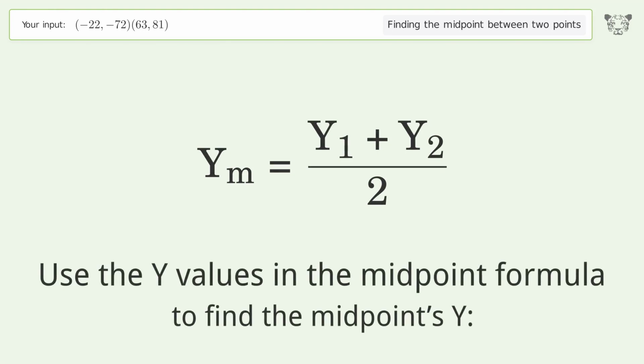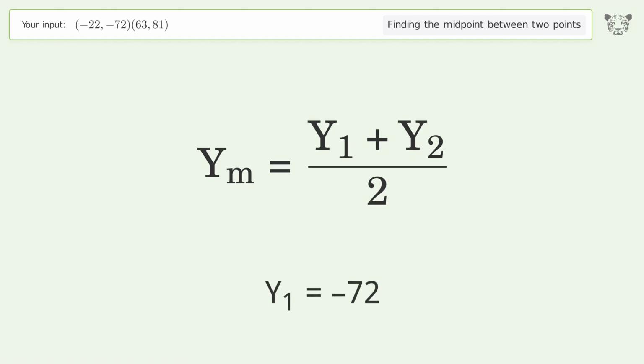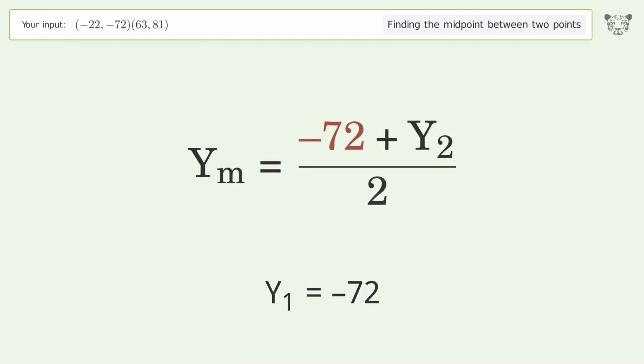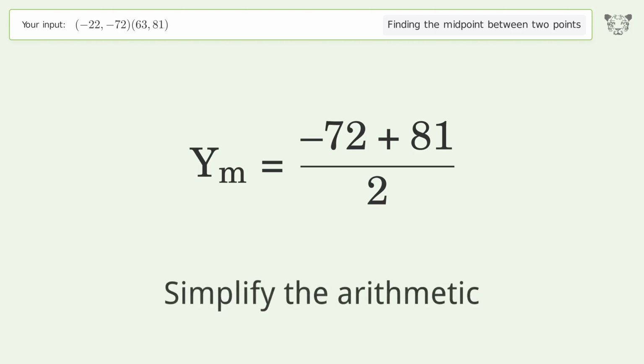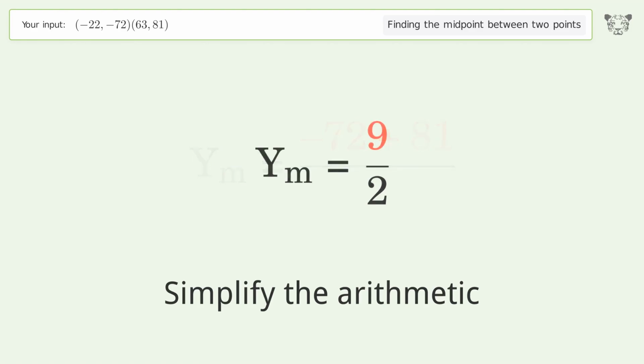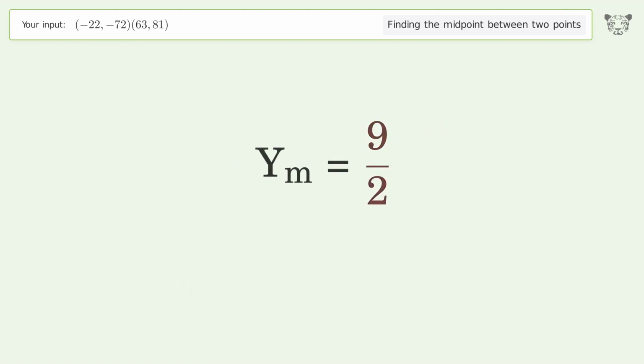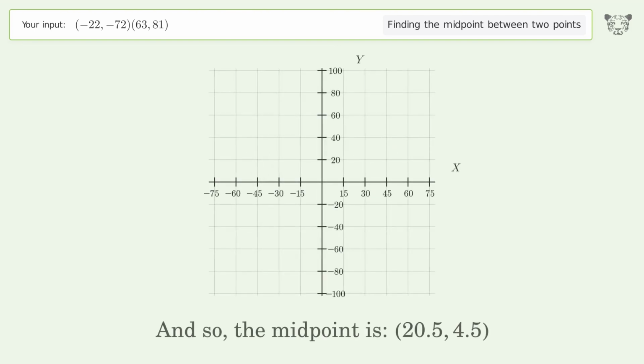Use the y values in the midpoint formula to find the midpoint's y. y1 equals -72. y2 equals 81. Simplify the arithmetic. And so, the midpoint is 20.5, 4.5.